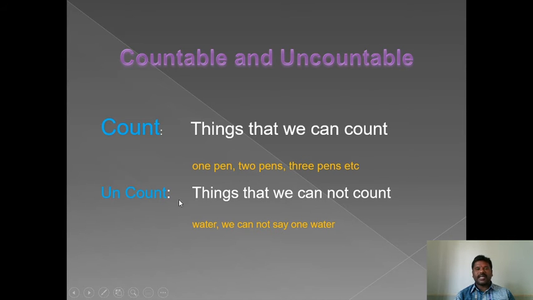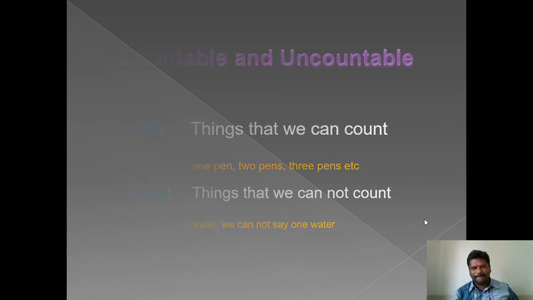Uncountable nouns. Things that we cannot count are known as uncountable nouns. Like water, we can't count using numbers like 1, 2, 3, 4, 5, 6. Water, can we say one water? No. Two waters? No. Milk, can we say one milk or two milks? No, it's not possible. Things that we cannot count are known as uncountable nouns.